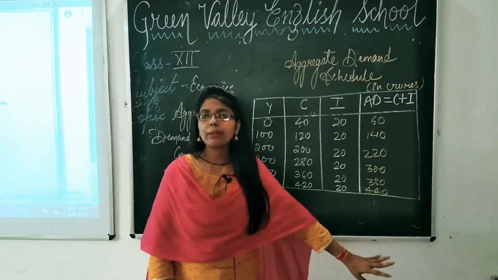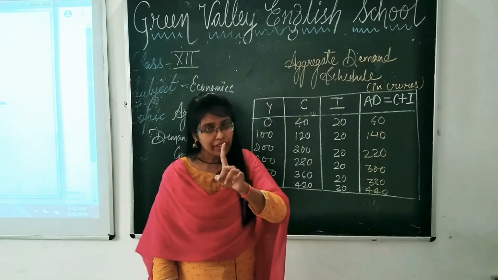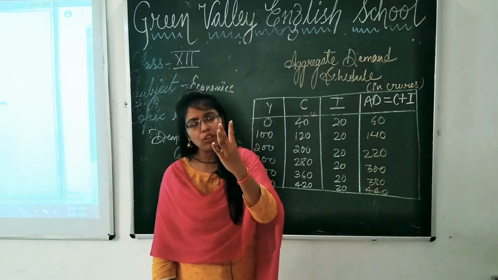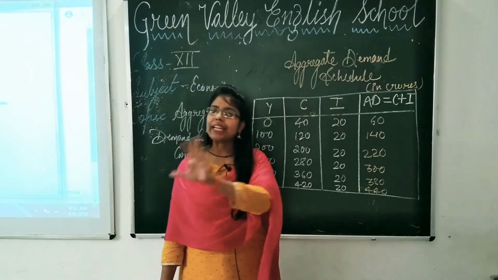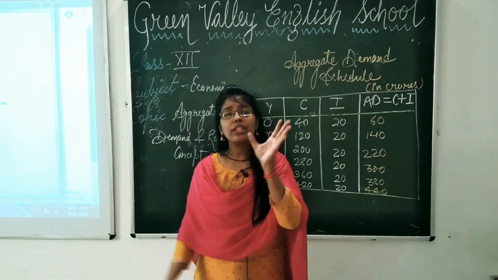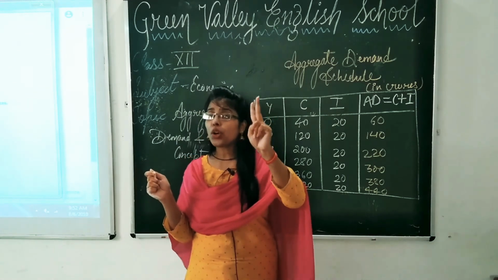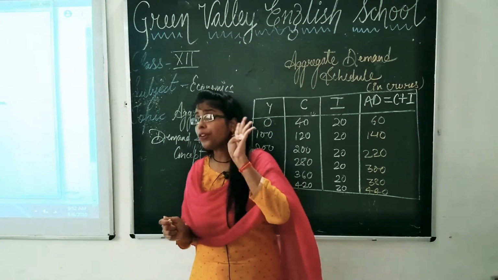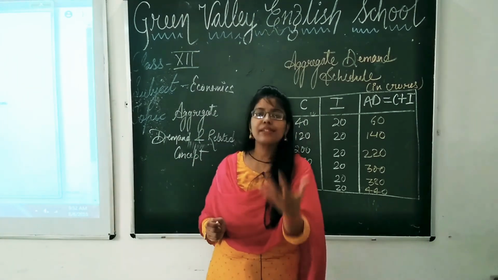Memorize it, fix it in your mind. What is aggregate demand? You have to remember a few things. First of all, it refers to the total value of all goods and services. So the key term is total value of all goods and services. Second, all the sectors of an economy are planning to buy at a given level of income during a period of one accounting year. So these things comprise the aggregate demand definition.